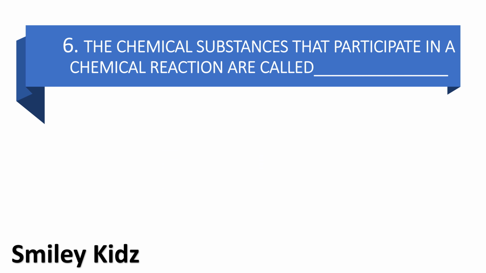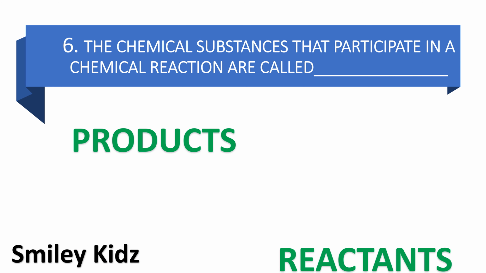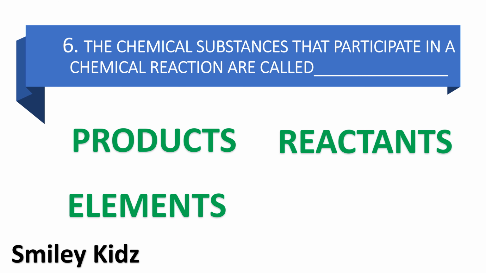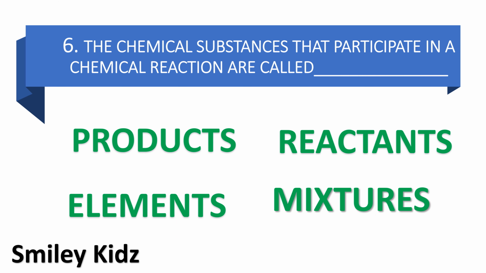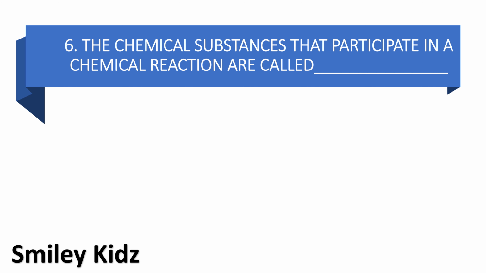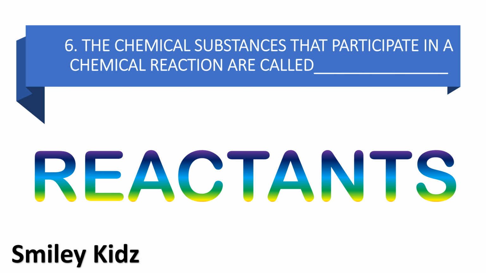Moving to question number 6. The chemical substances that participate in a chemical reaction are called dash. Option A products, option B reactants, option C elements, and option D mixtures. Your time starts now. Your time is up. And the right answer is reactants. The chemical substances that participate in a chemical reaction are called reactants.